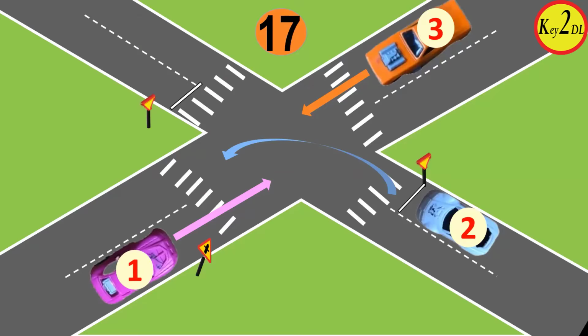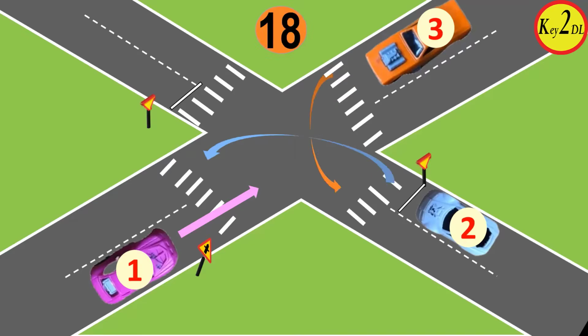There should be a symbol there also for 2. It is not in the picture, but there should have been. And 2 has a giveaway sign. Yeah, 2 has a yield sign. So this one, 3 is coming from the left, 2 is going left, and 1 is going straight. 1 3 and 2, yes.